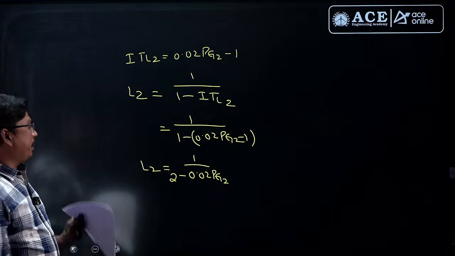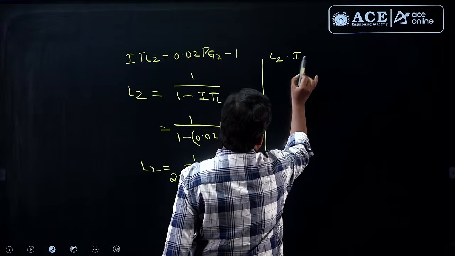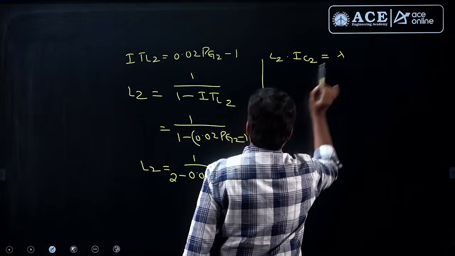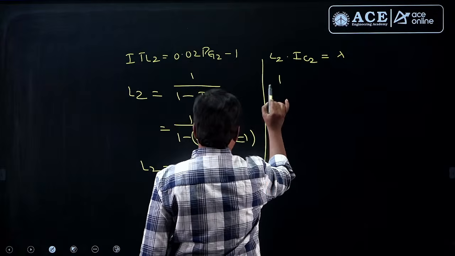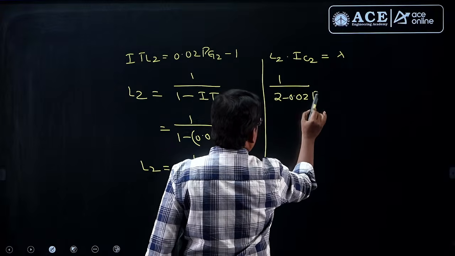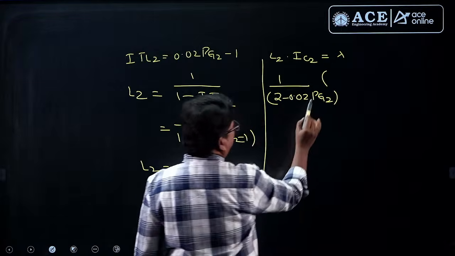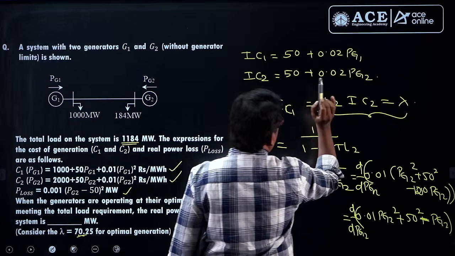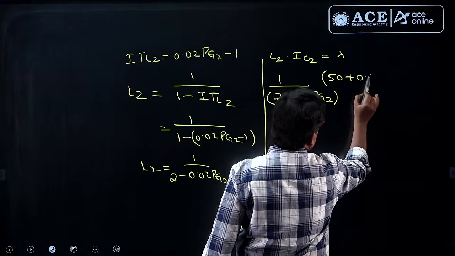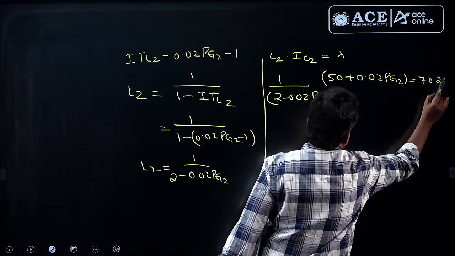Once we got this L2 value, we are having L2 into IC2 is equivalent to lambda. Substitute the value of L2. It is 1 by 2 minus 0.02 Pg2 into the IC2 value we are having, 50 plus 0.02 Pg2, which is equivalent to lambda, 70.25.